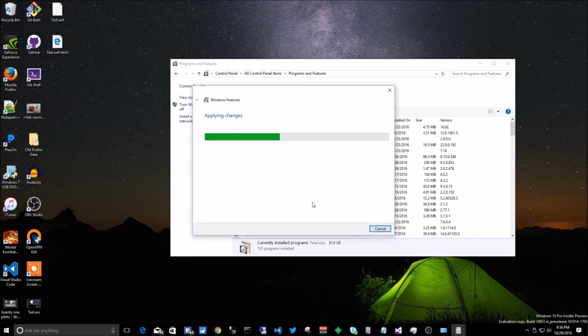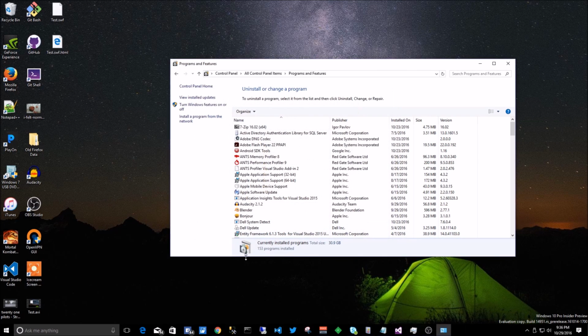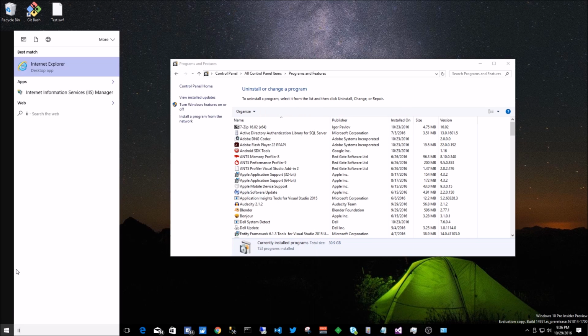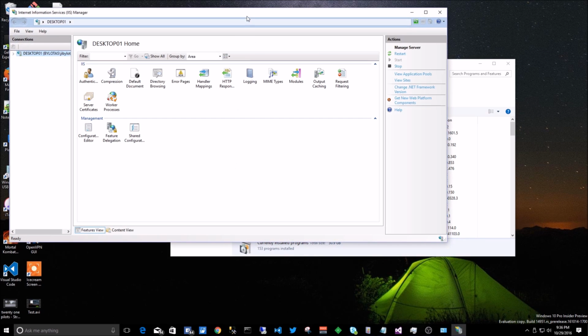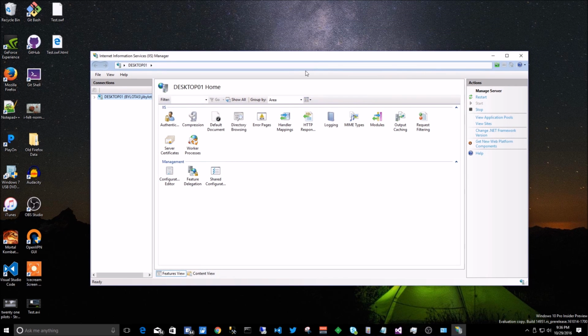And we'll go through the install. This should be fairly quick. And once the install is completed, you will find that you, in your start menu, now have the ability to manage IIS. So we are going to go to IIS, type that in our start menu, and here you go. This is how to install IIS.